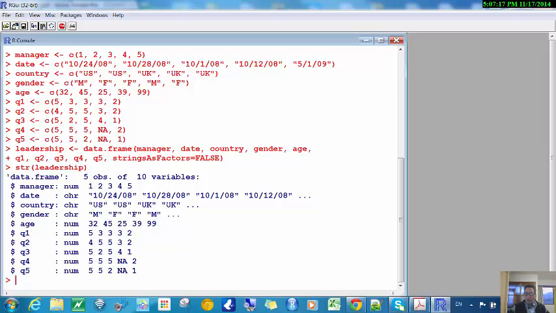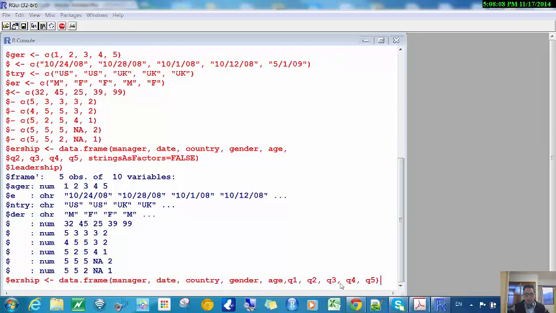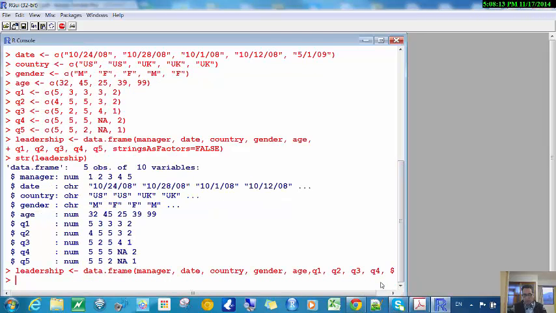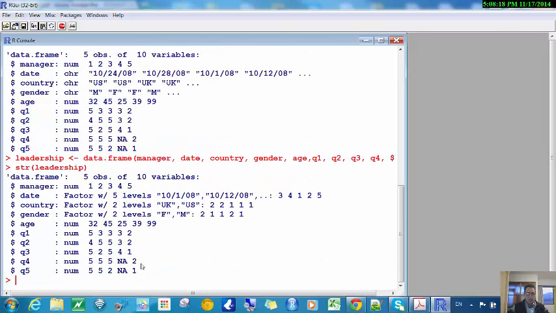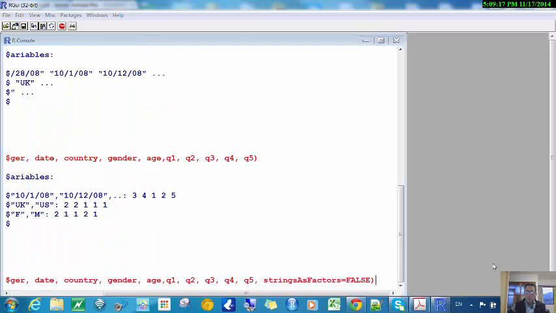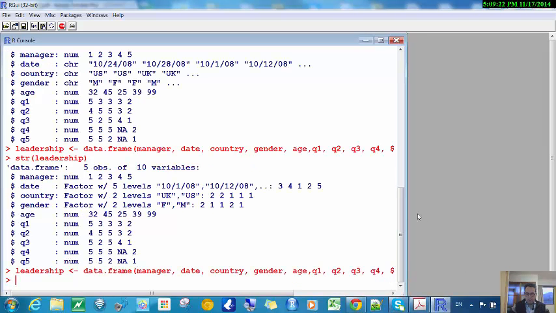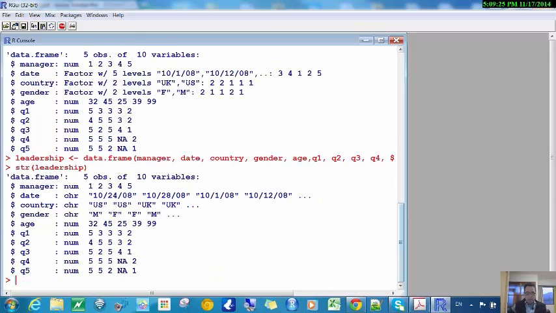Now if I hadn't done it that way, so instead of having strings as factors equal to false, if I took that out, so that I have it like this, now let's see what happens if I do str now. You can see that it automatically converted this to a factor and this to a factor, and even date to a factor, which probably is not what we would want to do in almost every case. But I'll go back and set this the way he did it. So it's now character strings.